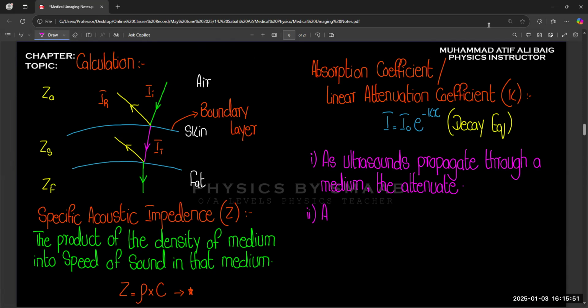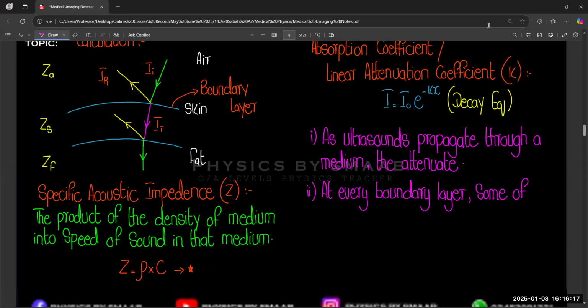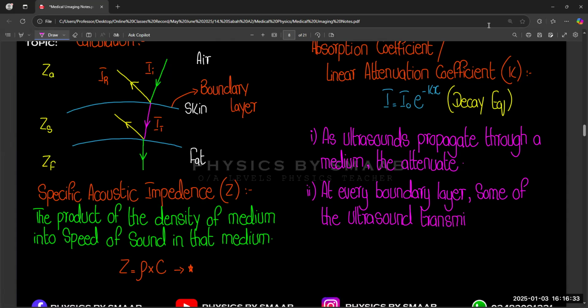Second point, at every boundary layer, some of the ultrasound is transmitted while some is reflected.